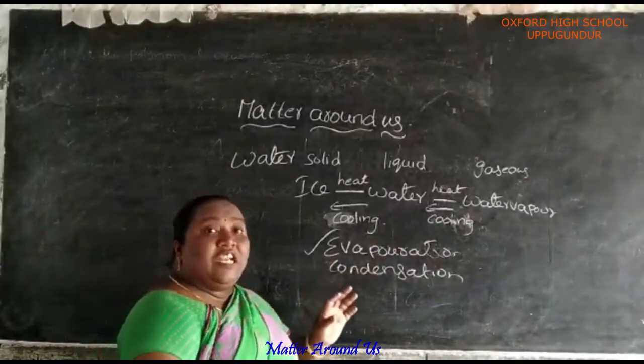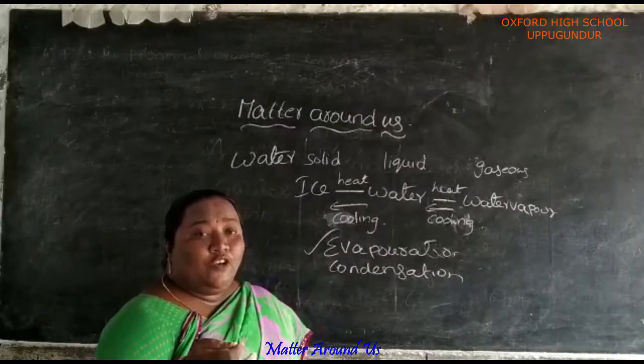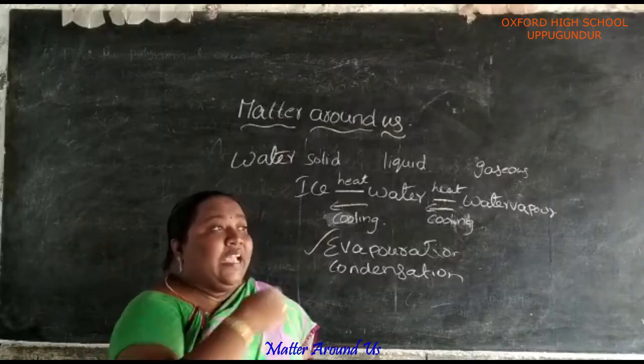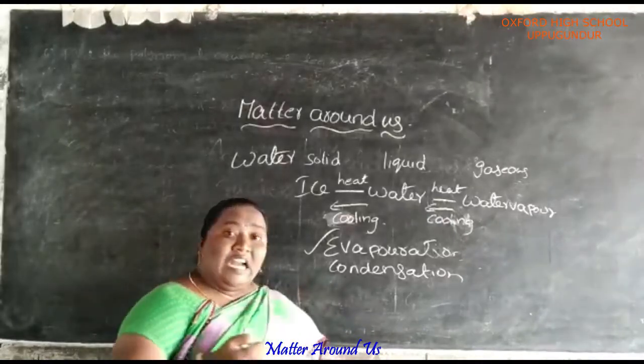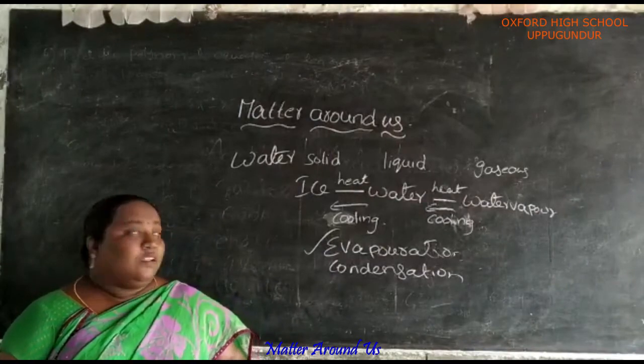Both evaporation and condensation take place in the water cycle. What is meant by the water cycle? You know, the water cycle is necessary for rainfall. The continuous process of evaporation and condensation is taking place in the water cycle.